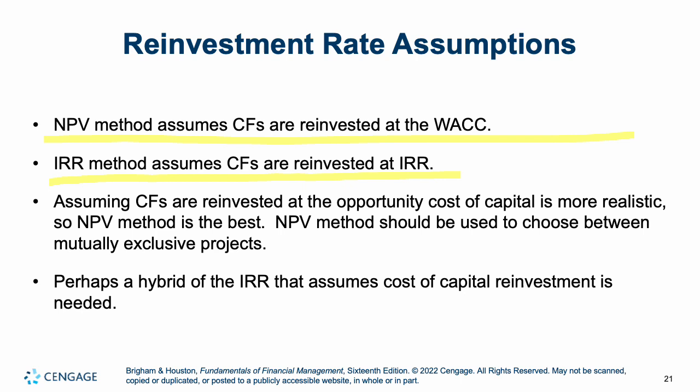The IRR method is assuming we're reinvesting it at that much higher IRR in a lot of cases, which isn't always something that's going to happen. So maybe we need a hybrid of IRR that assumes the cost of capital reinvestment. And that is what we're going to look at in a moment, known as modified IRR or MIRR.